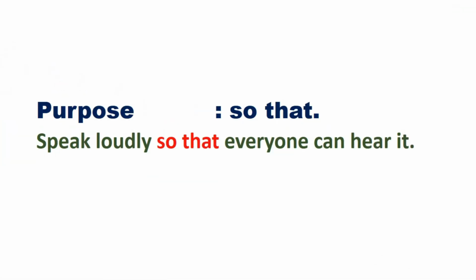Now, subordinating conjunctions of purpose. Look at the sentence, speak loudly so that everyone can hear it. So here again we have two clauses. One is speak loudly, which is the main clause, and so that everyone can hear it is the subclause. These two clauses, a main clause and a subclause, have been combined.